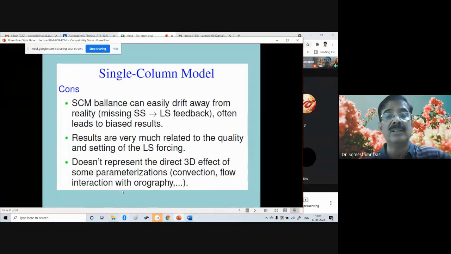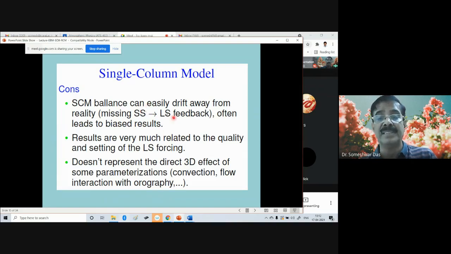And what are the cons? The disadvantages. The disadvantage is that the SCM balance can easily drift away from reality, and that's what happens if you are trying to integrate it for a longer time. For a small time, fine. Maybe for a few days, 2-3 days, or 1 week is okay. But if you try to integrate it semi-prognostically or fully prognostically for a longer time, then the balance can be disturbed and will drift away from reality, because there is something missing.